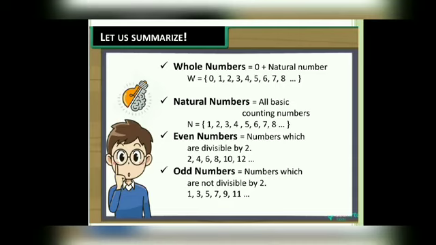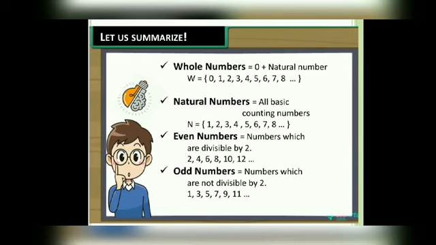And now let us summarize the discussion. Remember, whole numbers are 0 plus natural numbers. Number 2, natural numbers or basic counting numbers are included, denoted by N, equal to 1, 2, 3, 4, 5, 6, 7, 8, and so on.